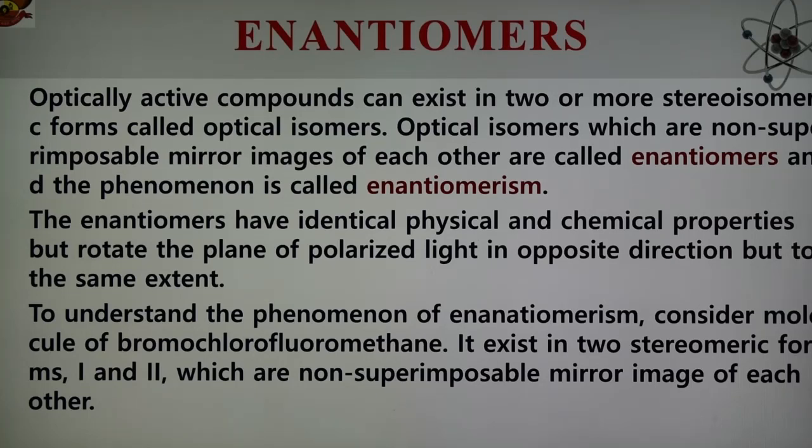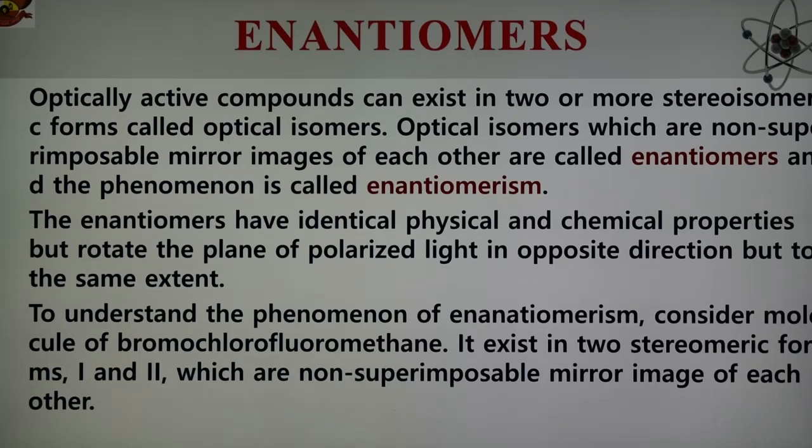According to Louis Pasteur, an optically active compound can exist in two or more stereoisomeric forms. These are known as optical isomers, and these optical isomers or stereoisomers, which are non-superimposable mirror images of each other, are called enantiomers.